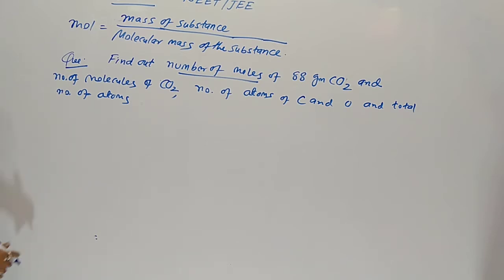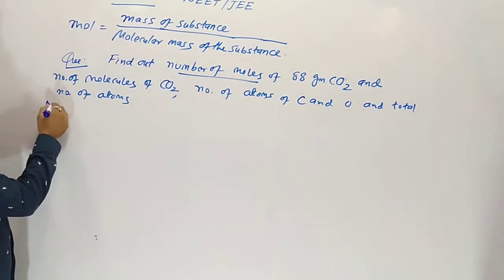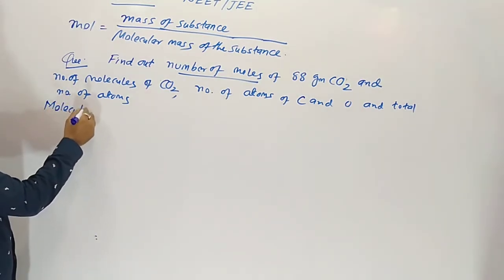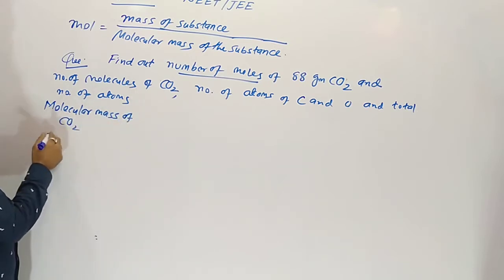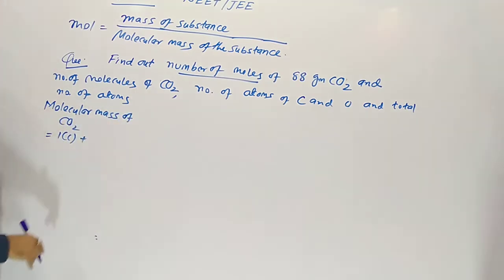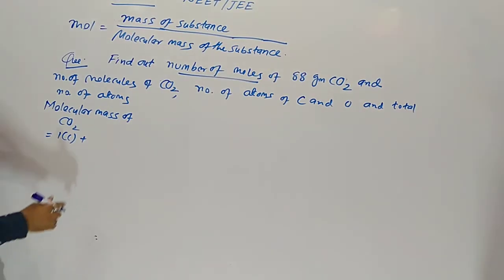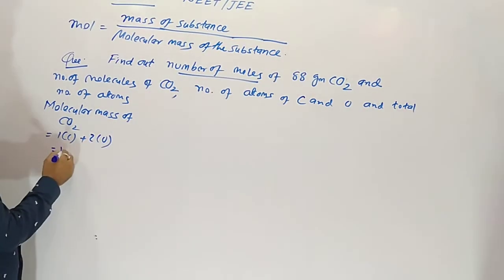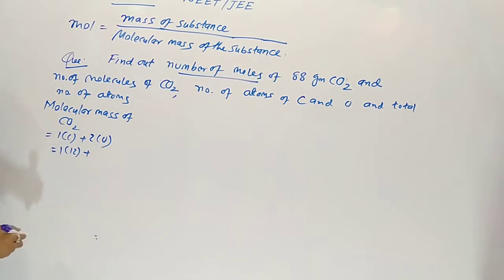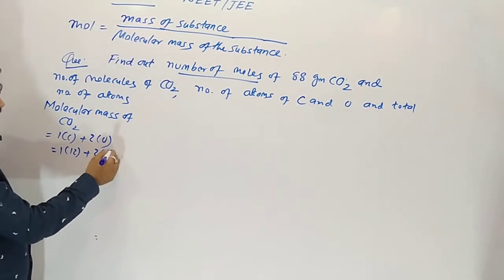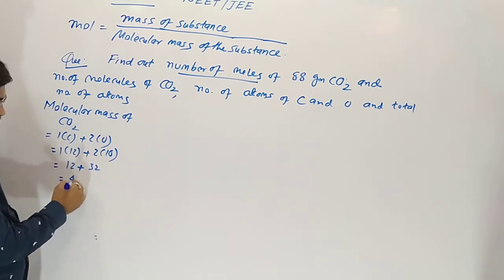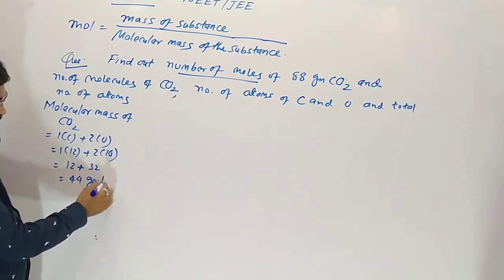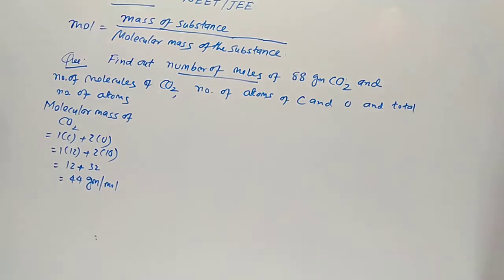First of all, same method, molecular mass of CO2. Here 1 carbon and 2 oxygen are there. Atomic mass of carbon is 12, of oxygen 16. So 12 plus 32, 44 gram per mole. Understood?